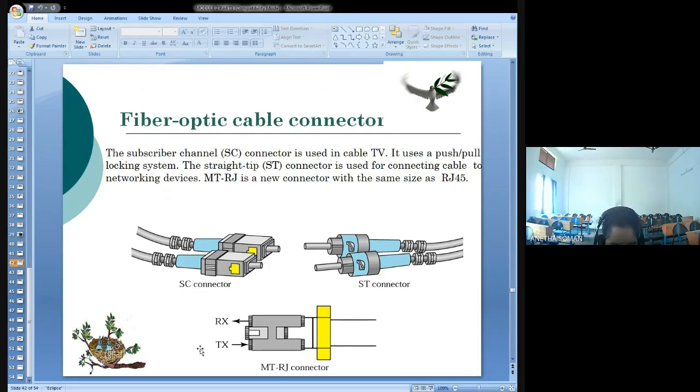What are the different types of guided media? Twisted pair, coaxial cable, and fiber optics. Understood? Yes, miss. Yes, okay.